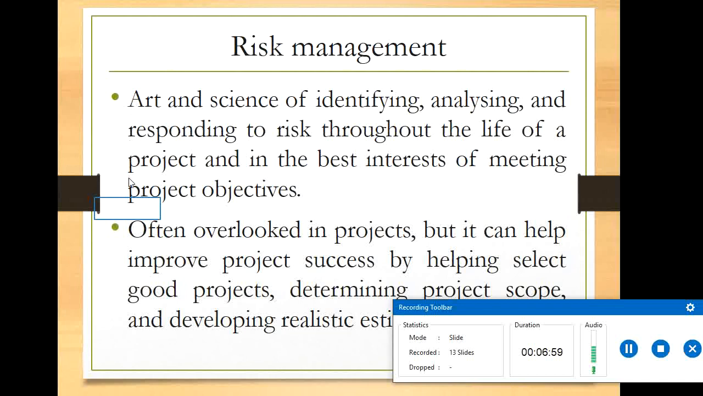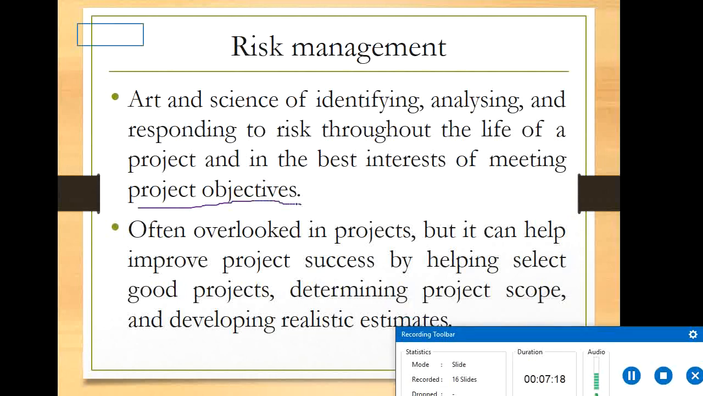At the end of the day, the most important aspect is project objectives: how best you are achieving the objectives, whether you are achieving them or not. Risk management is often overlooked in projects, but it can help improve project success by helping select good projects, determining project scope, and developing realistic estimates. This is very important, because if you identify the risks in advance, you can make proper plans to meet those objectives, with responses and solutions for the risks.